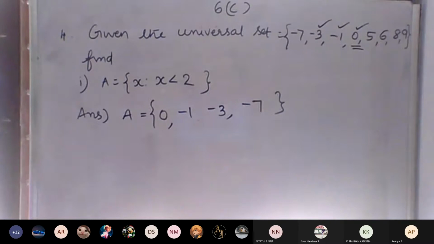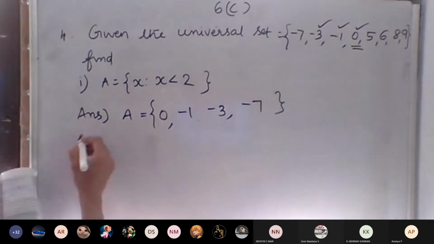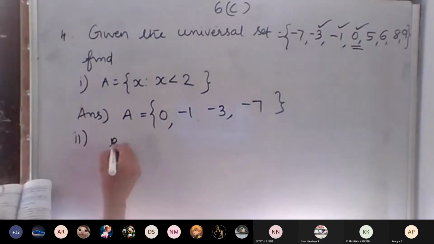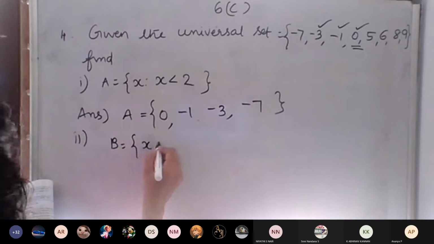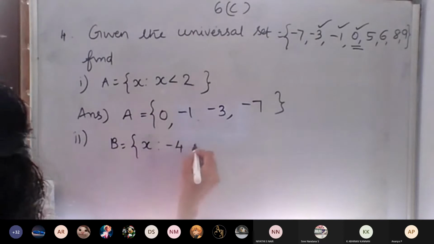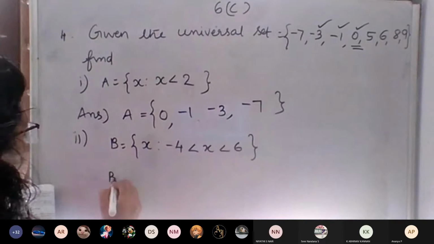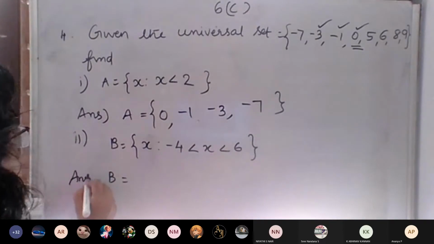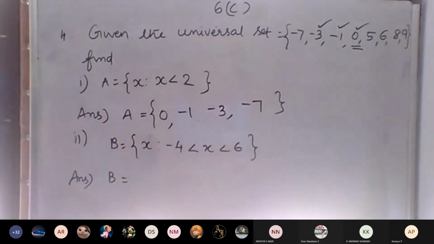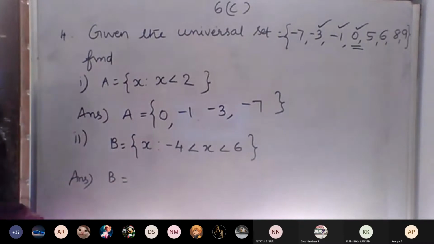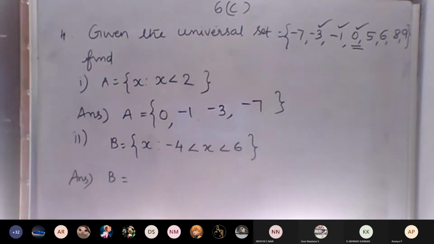The next question, same question number 4, the second part. B is equal to the set of all x's such that -4 less than x less than 6. So how can we write B? Universal set, same universal set. So what are the things we have to write?